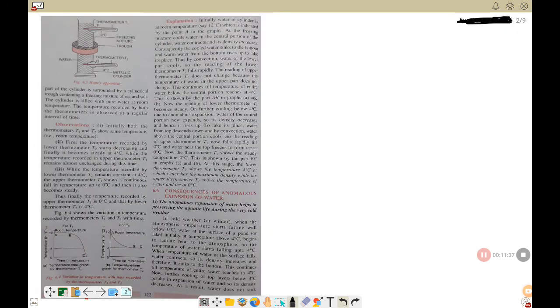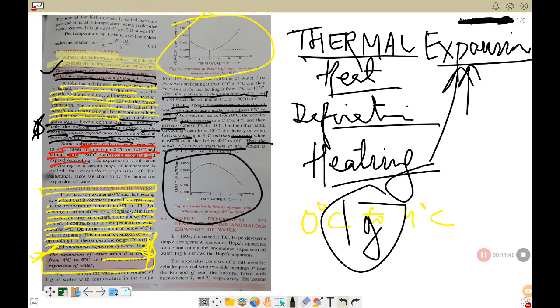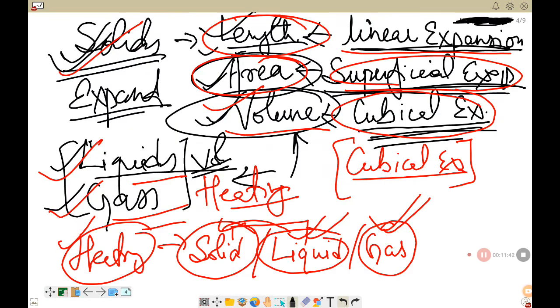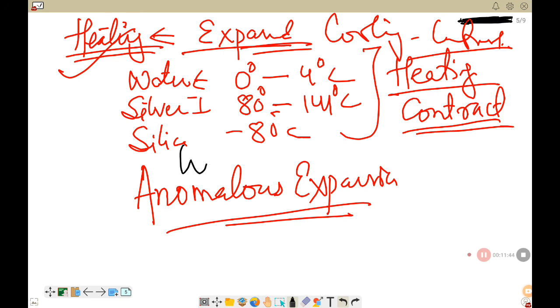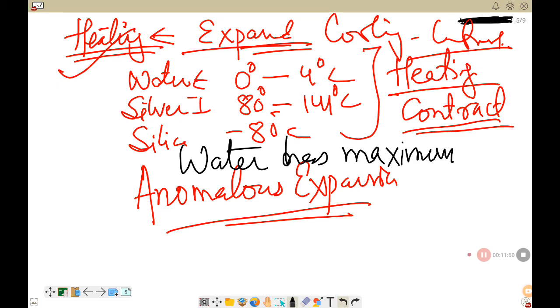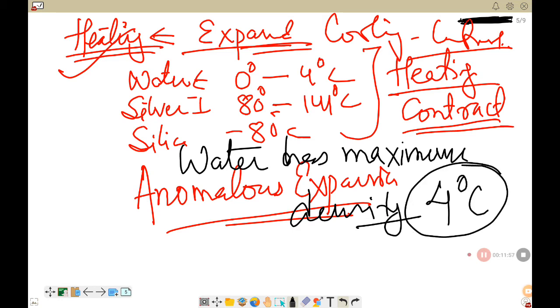You don't have to remember all those things. You just have to remember one thing: please remember, maximum density of water is at 4 degree Celsius. Put a star mark here and learn this by heart, that at 4 degrees Celsius water has maximum density.